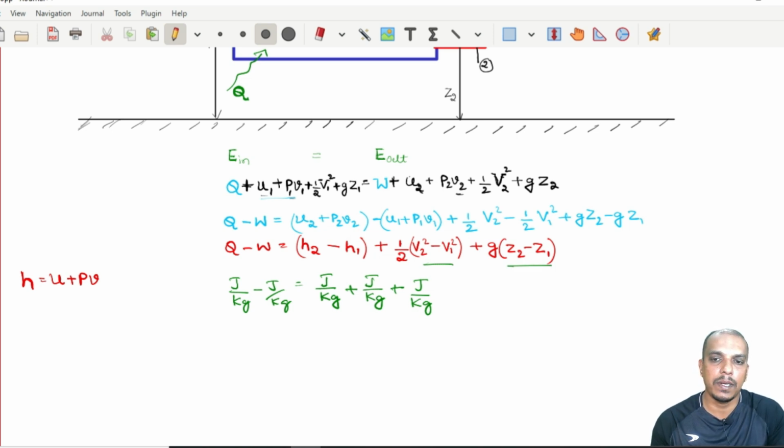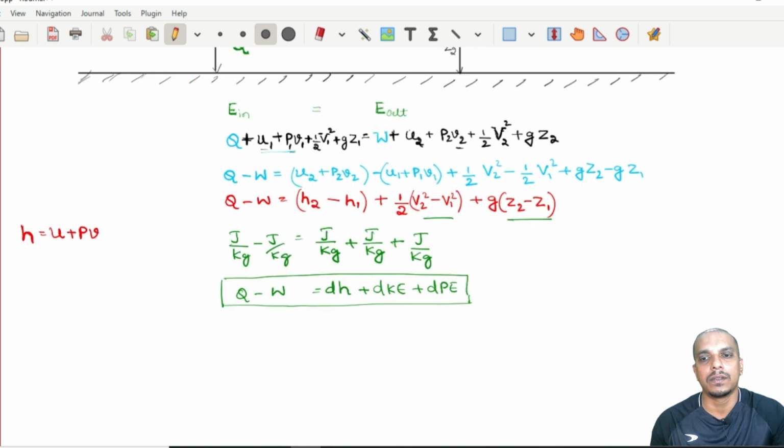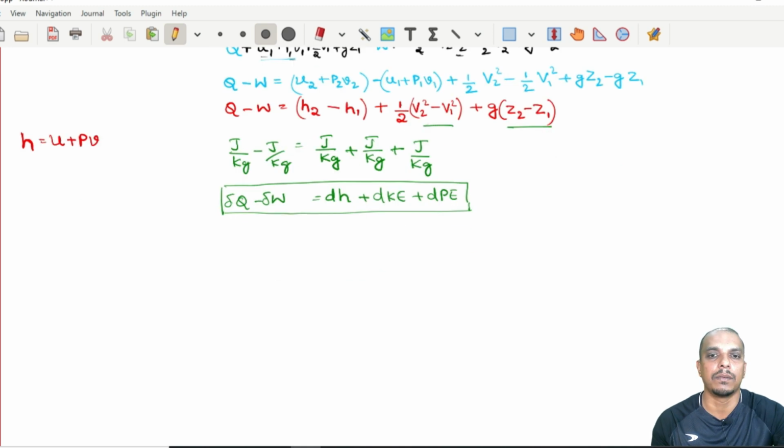Now in its simplest form, what we can write is Q minus W is equal to change in enthalpy plus change in kinetic energy plus change in potential energy. So this is what we can write in its simplest form. Alright. So we can also write the differential form here also, delta Q minus delta W.